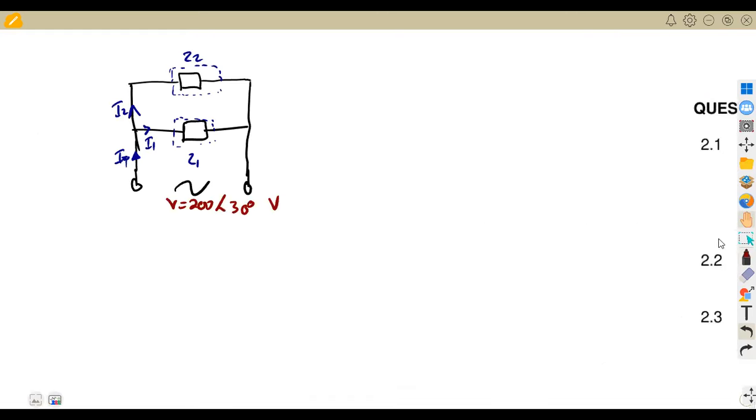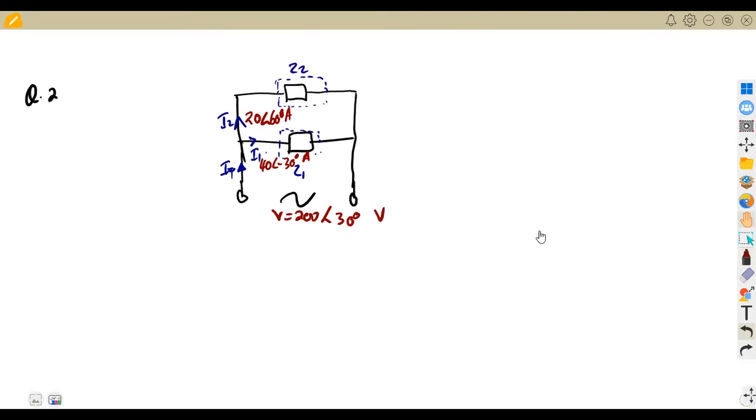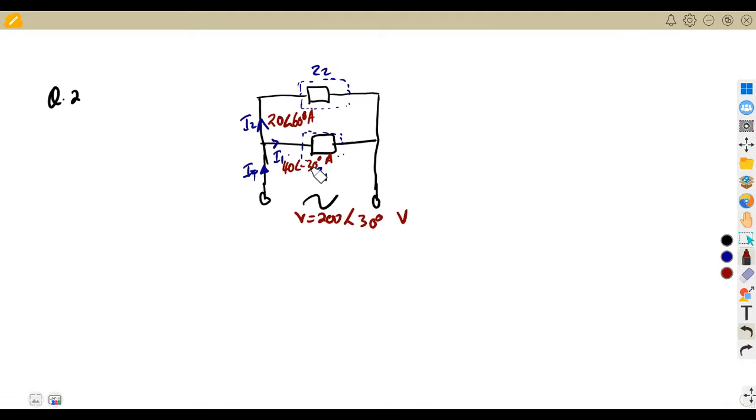You can indicate these the way that you want. You can have this as 20 angle of 60, and the other one is 40 angle of minus 30. These are the currents that you're given, the current flowing here and the current flowing here. The question is for us to calculate the impedance of each. We need Z1 and Z2, or you can write in terms of A and B, ZA and ZB. It's up to you.